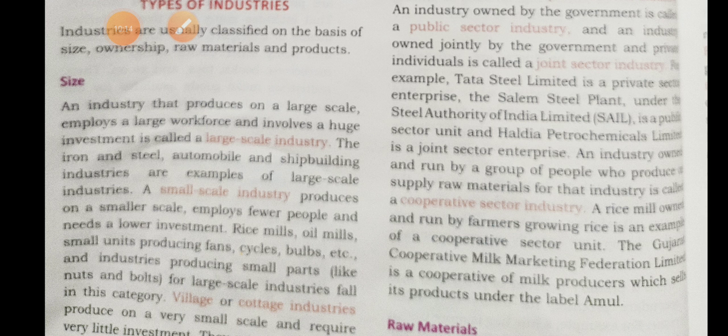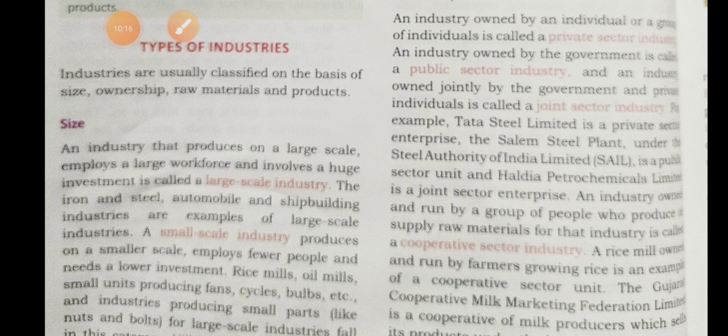And next we learned about raw materials: agro based industries, marine based industries, mineral based industries, engineering industries. Industries such as cotton, textile, sugar and food processing use agricultural products, so we call them agro based industries. Marine based industries get their raw material from the ocean or sea.